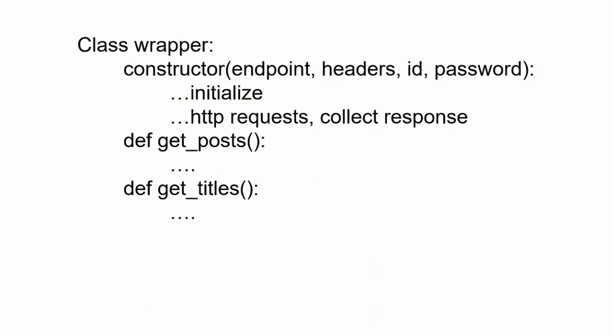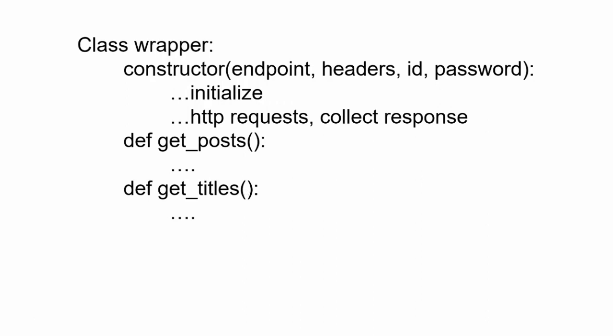So here we have the wrapper class, we have our constructor, so we want to specify what endpoint we have, our headers, ID, and password, and inside we handle the requests, we handle our response, we turn it into JSON, everything we need, so that when we call get posts, all we need to do is perhaps specify how many, or get titles, and we enter our parameters in there as well.